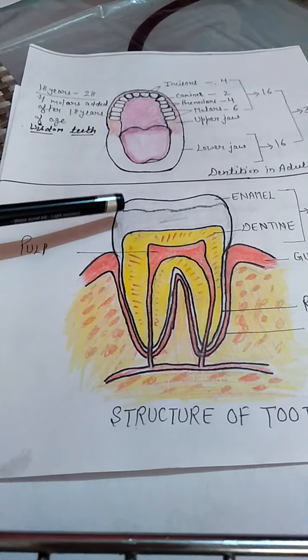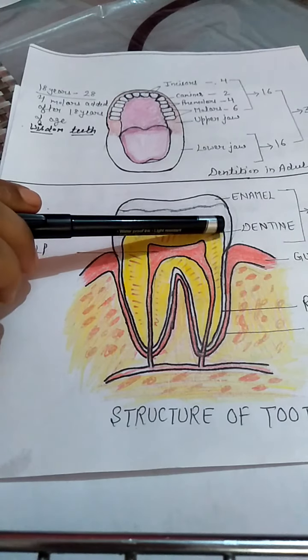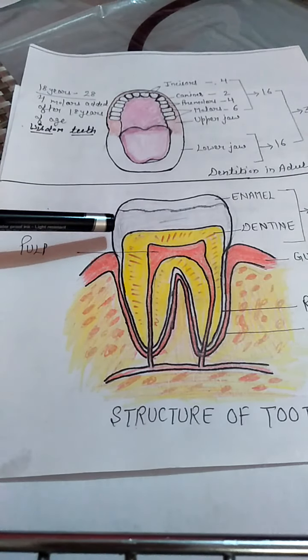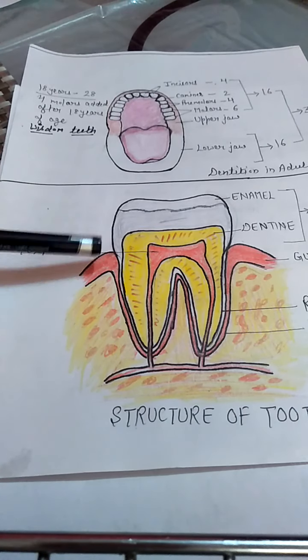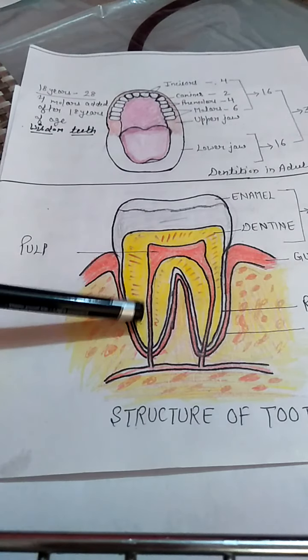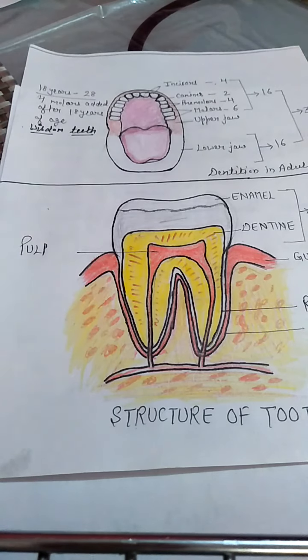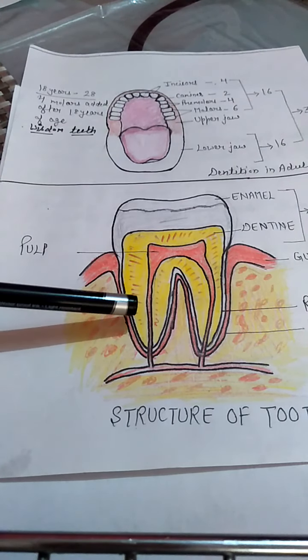This crown is made up of two parts. One is dentine and second is the enamel. Enamel is the white, shiny substance, and this is the hardest substance present in our body. And you can see here are two roots I have shown in incisors and in canines. There is a single root, but in case of molars and premolars, they have two roots present.